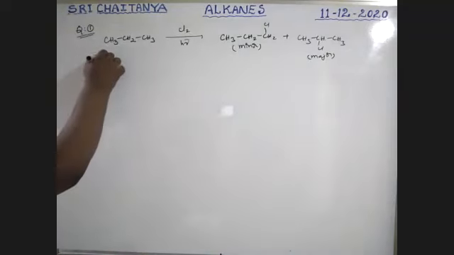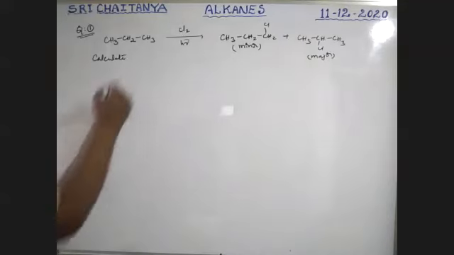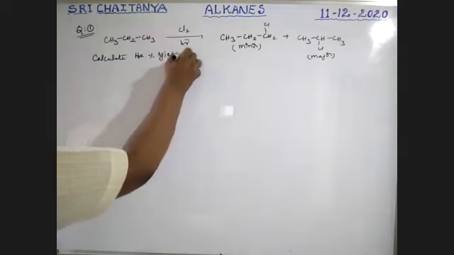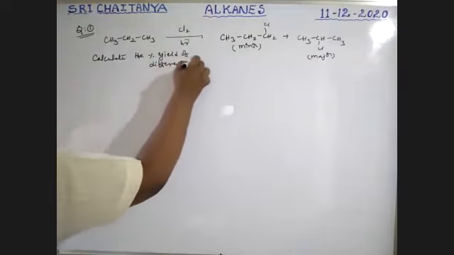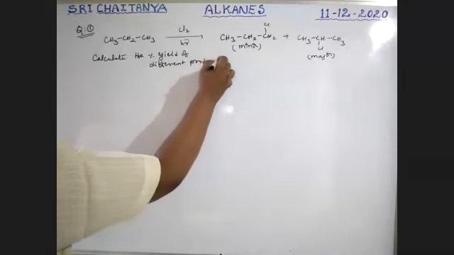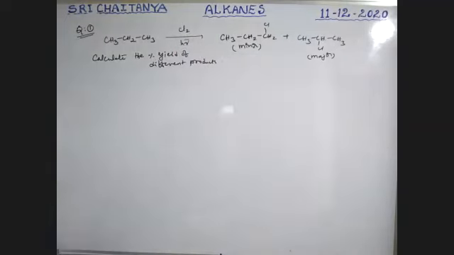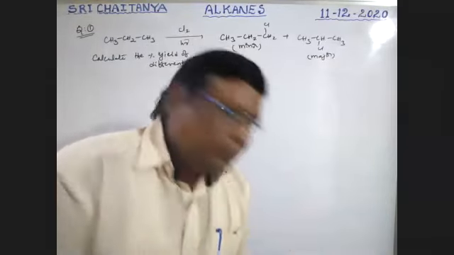Calculate the percentage yield of the different products. That is our question, boys. Already I told you, but how do we calculate it? See here.